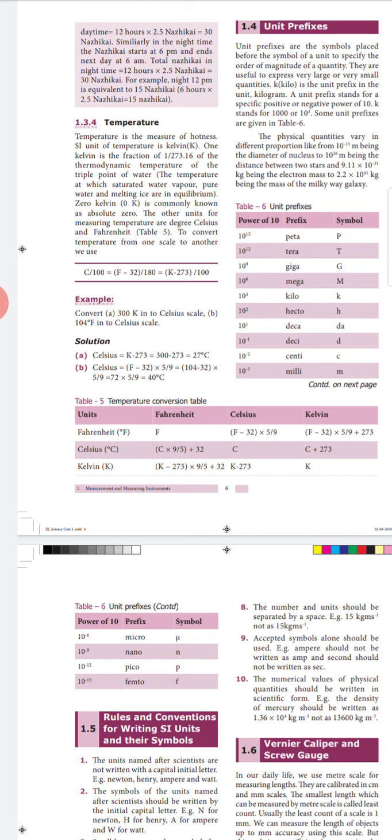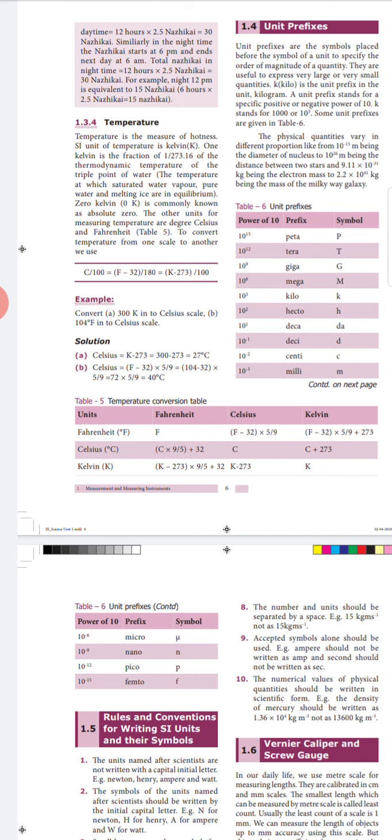Next one, conversion of Celsius value to Fahrenheit and Kelvin. First we will do it with Fahrenheit. If you are going to convert a Celsius value to Fahrenheit, then you have to multiply the Celsius value by 9 by 5 and then add 32. It will give you the Fahrenheit value. If you want to convert Celsius into Kelvin, then directly add 273 to the Celsius value, and it will give you the Kelvin value.